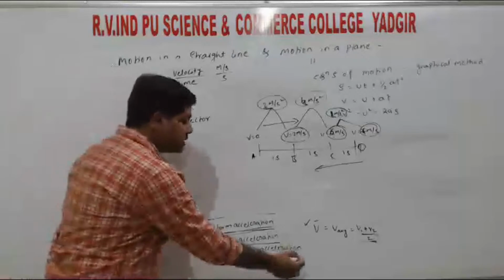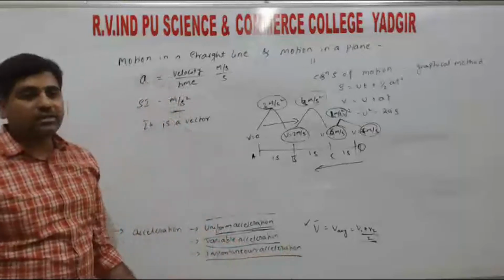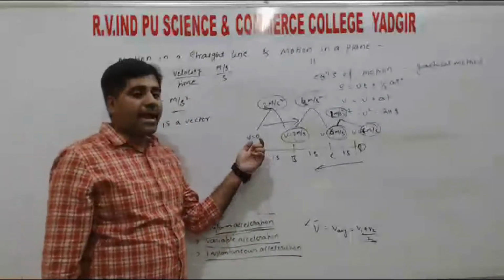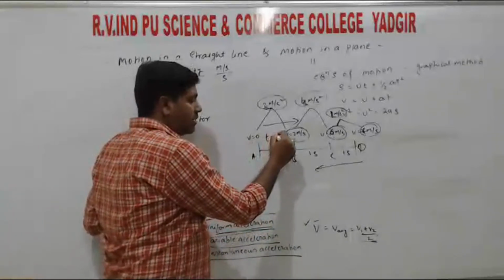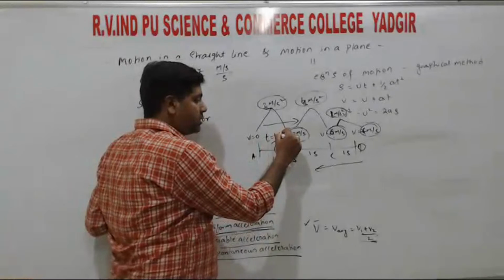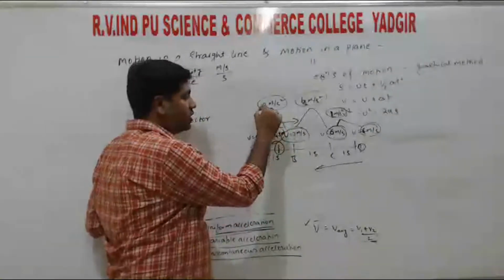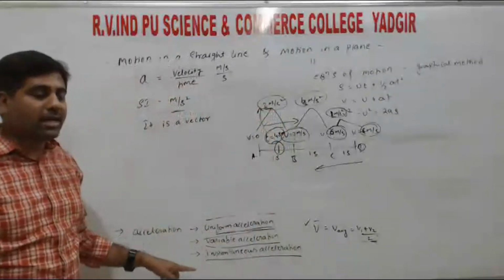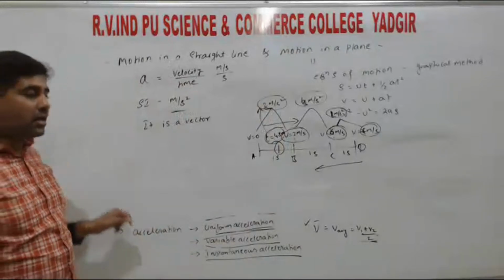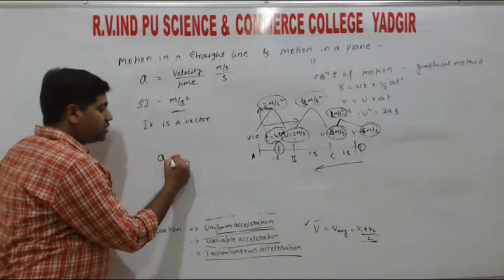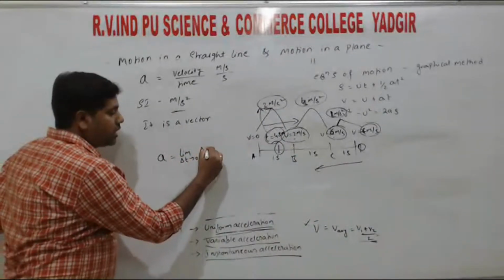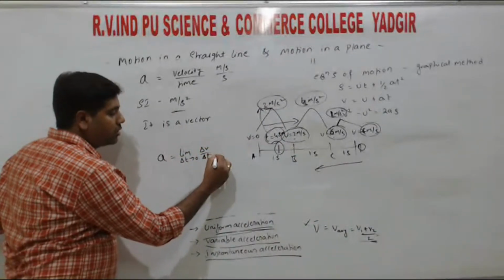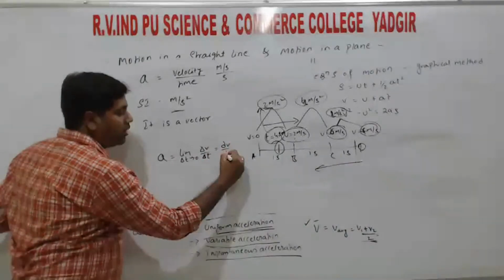So again, instantaneous acceleration: we need to find the acceleration at a particular instant of time, that is at some t equals 4 seconds. If you find the acceleration there, that acceleration we call instantaneous acceleration. Again by the same relation, a is equal to limit delta t tends to 0 of delta v divided by delta t, that is equal to dv/dt.